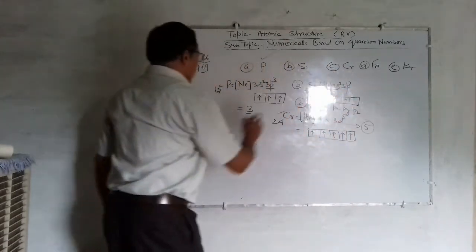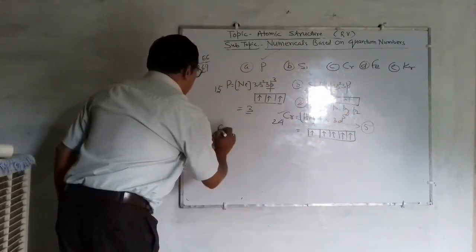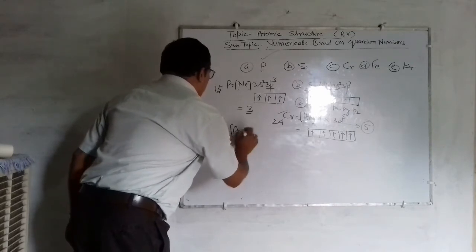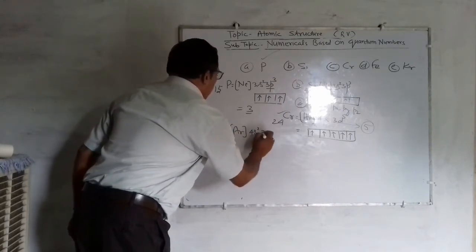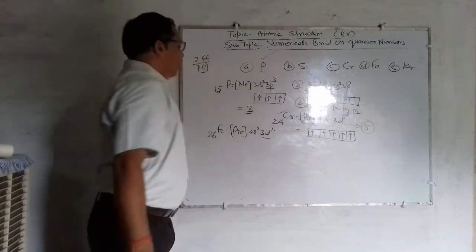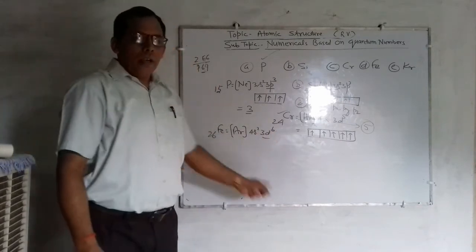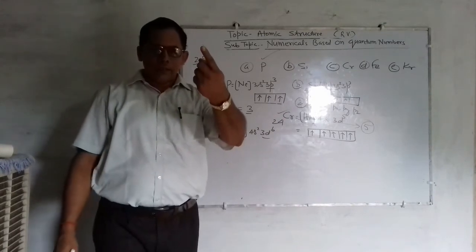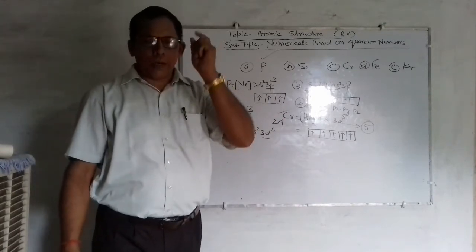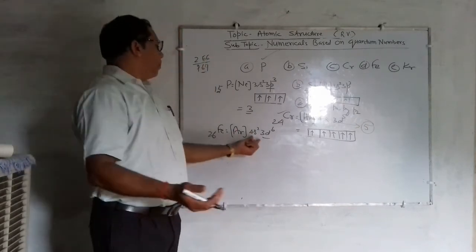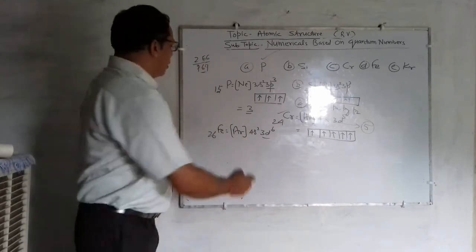Similarly in iron, you know that the atomic number of iron is 26 and the electronic configuration is [Ar] 4s2 3d6. You can write 8 plus 18, that is 26. Am I right? 8 plus 18, 26. Okay.